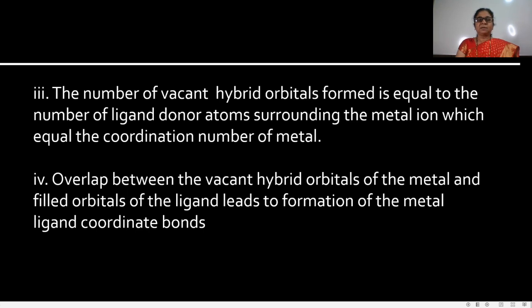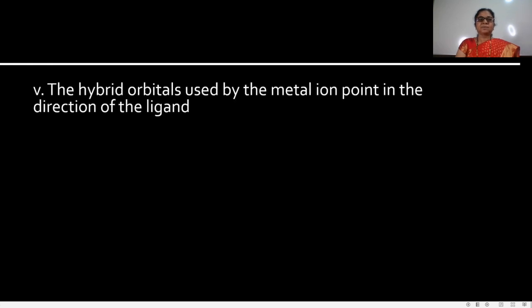Here in the valence bond theory, the overlap between the vacant hybrid orbitals of the metal and filled orbitals of the ligands forms the coordinate bonds. The hybrid orbitals used by the metal ion point in the direction of the ligands. That means the metal ion forms vacant hybrid orbitals, and these point in the direction of the ligands.